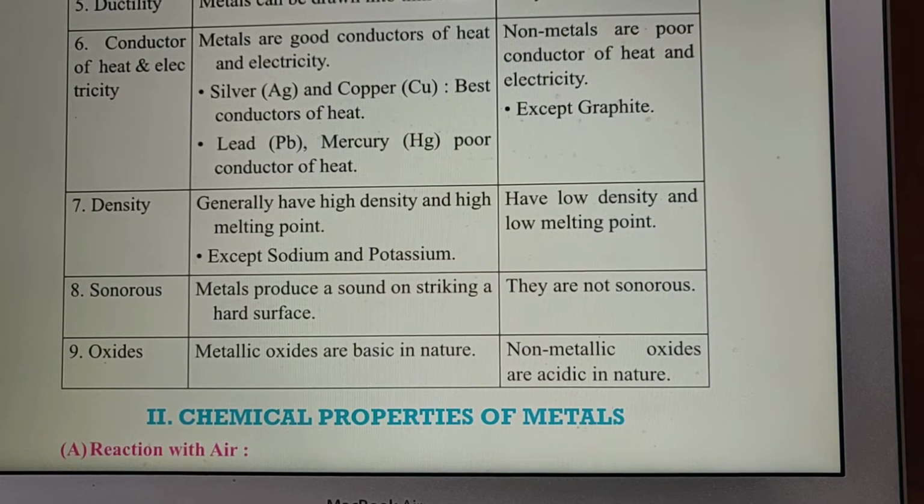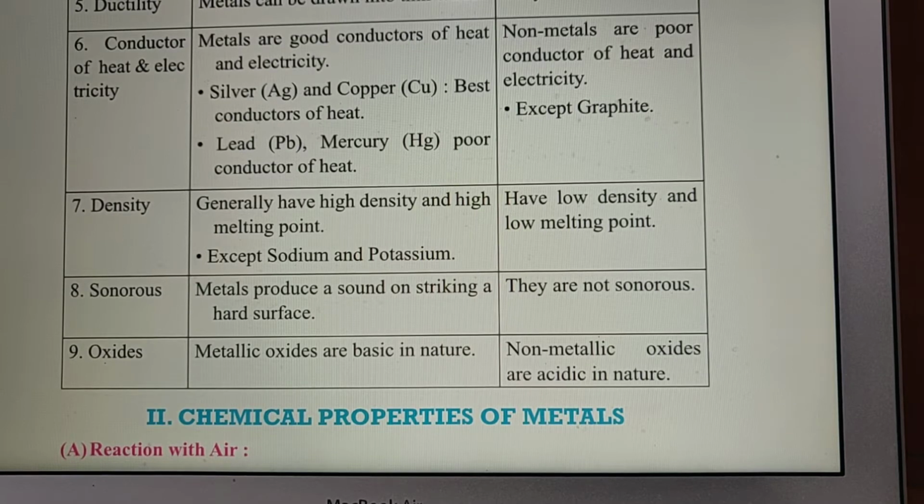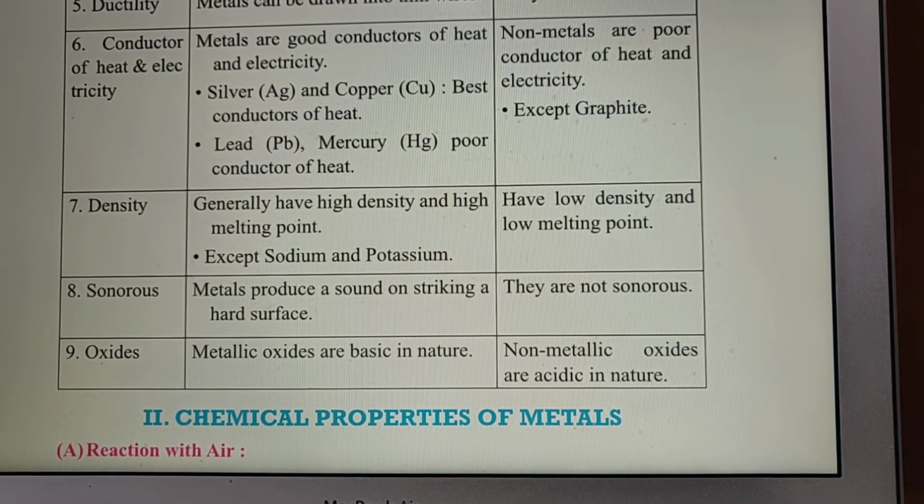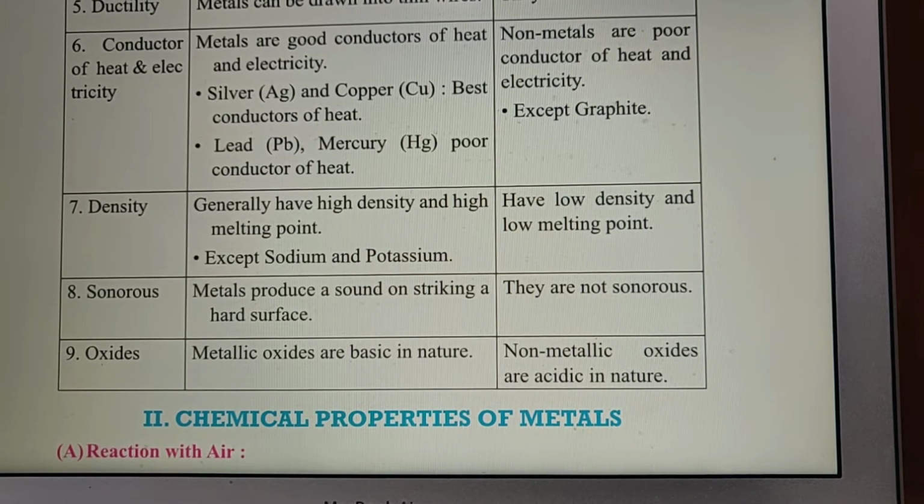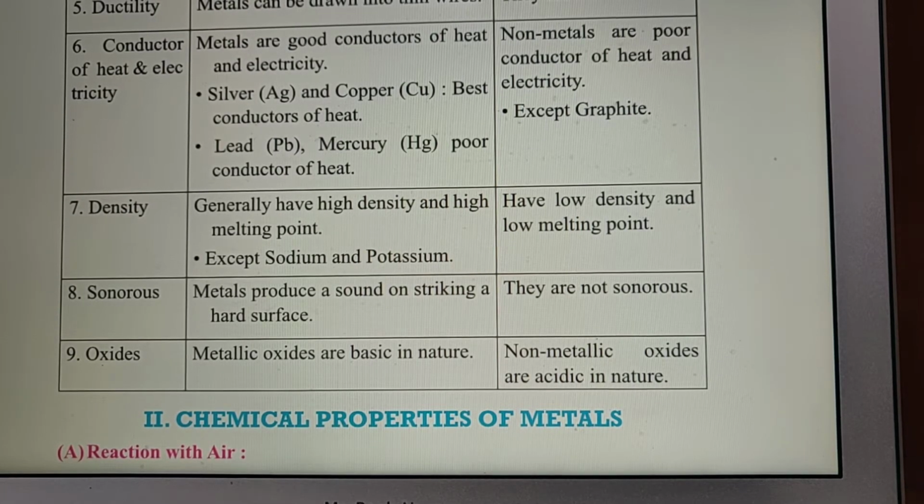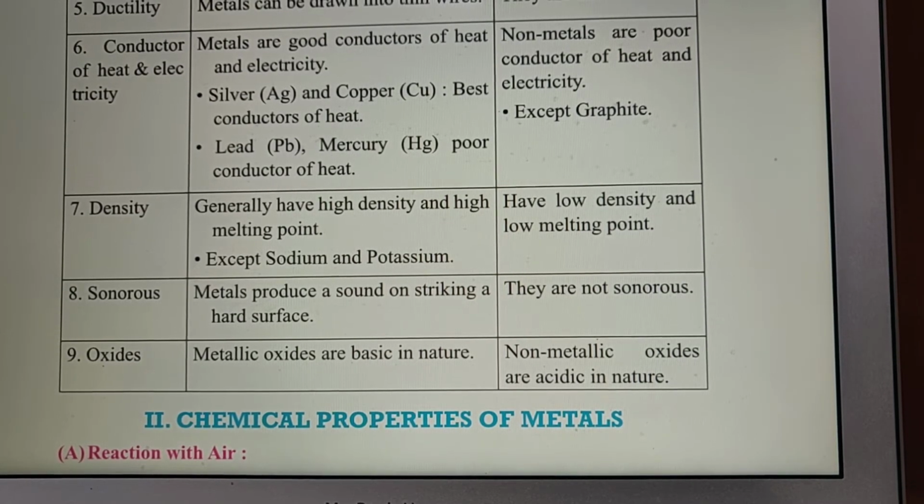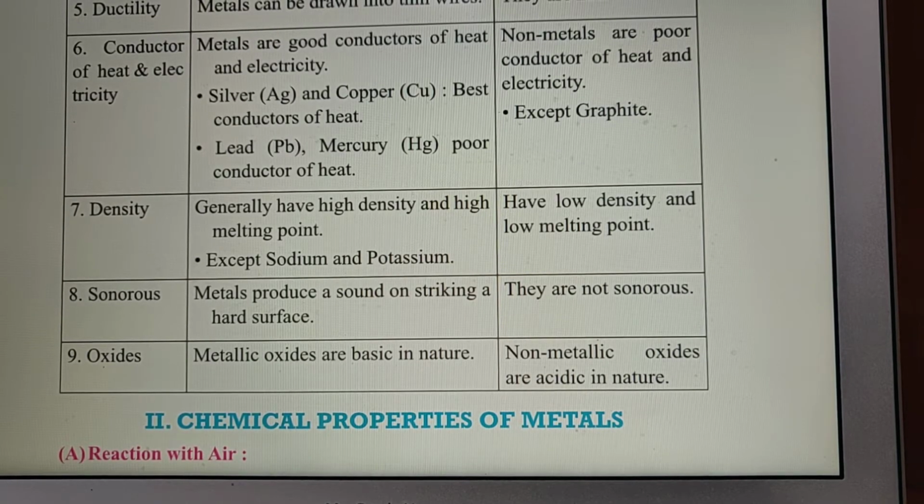Density. Metals generally have high density and high melting point. Non-metals have low density and low melting point. In the case of metals, sodium and potassium have less density. They can float on the surface of a liquid or any solution. So they have less density, and other metals have high density.